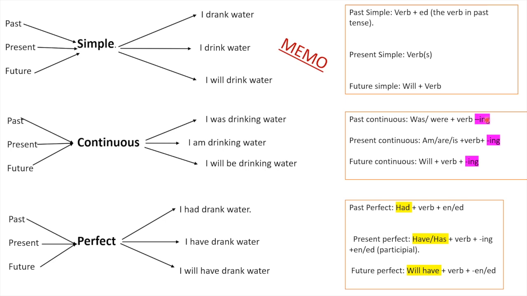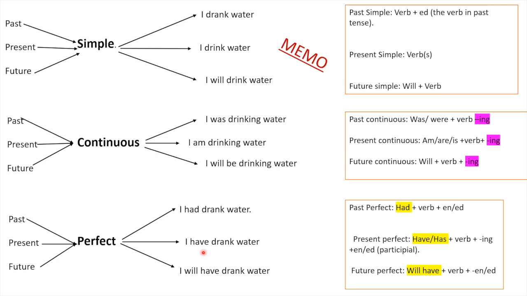Now with perfect, as we know by now, the words had and have are the operative words. So for past perfect, we're going along here, past perfect, I had drank water. Present perfect, I have drank water, or I have been drinking water. Ooh, I actually think it is I have been drinking water. Honestly, I think that sounds better. But if you've got this, that's correct too.